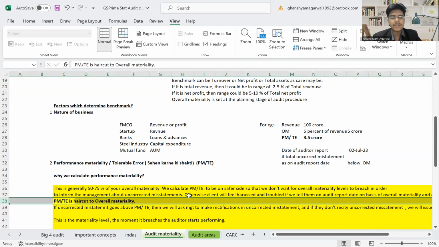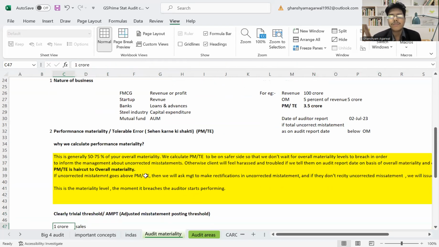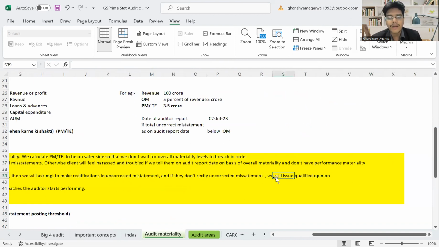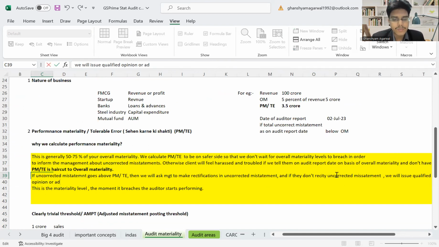Again, that is what is mentioned out here. So that the uncorrected misstatement goes above the PMT. That's why this is very important. The moment it goes above this, we'll ask them to rectify. And if they don't, then we issue the qualified opinion or adverse opinion. This is very important. So this is the stage where we do it.